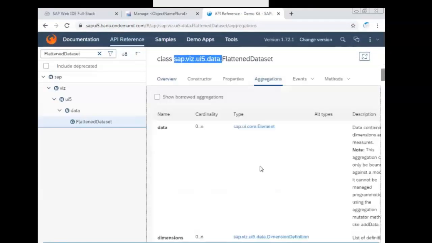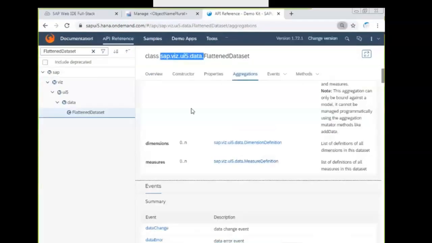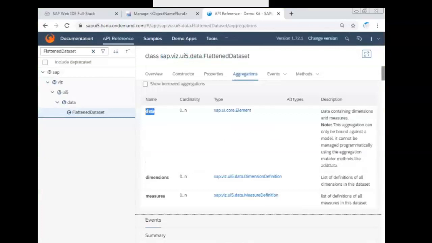In the aggregations, if you see, data, dimensions, measures. If you go through this flattened data set and try to apply it without any knowledge, it will take at least 1 week to learn all these things. Trainers will show you shortcut paths. Quickly copy paste the code and see the output. Fine.